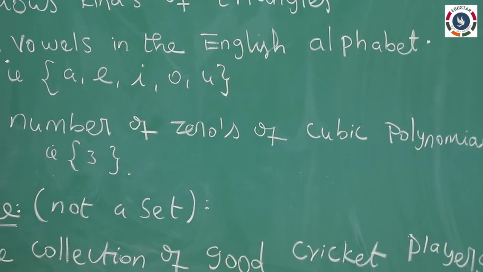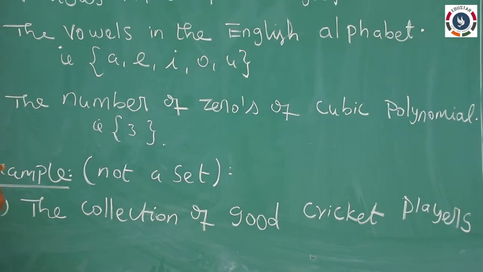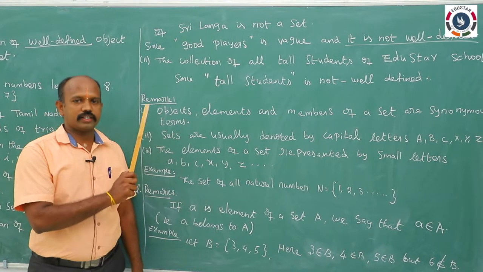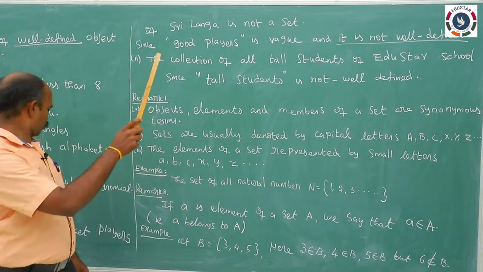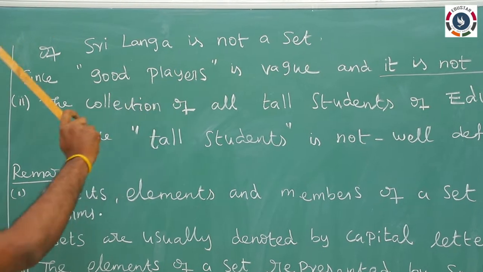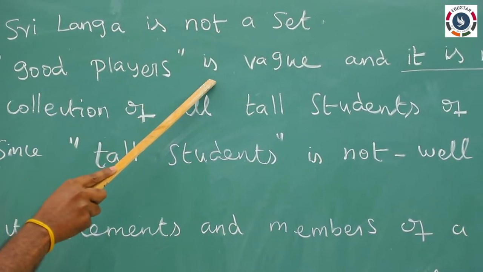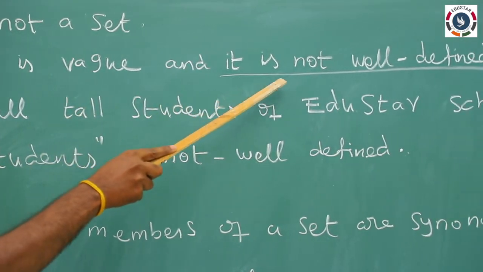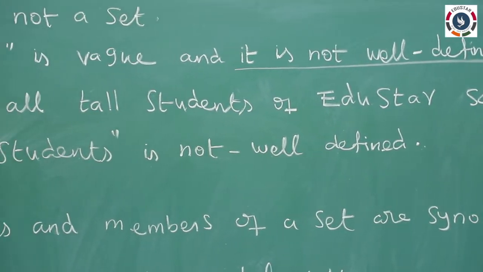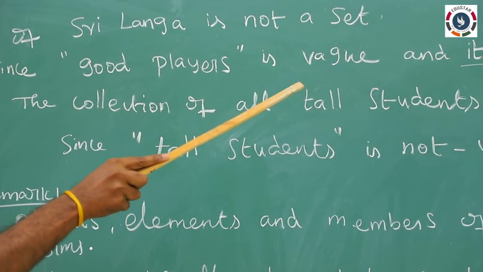And next, an example for not a set. The collection of good cricket players of Sri Lanka is not a set, because a good player is a vague term and it is not well defined. How do we measure a good player? So the good player is not well defined.